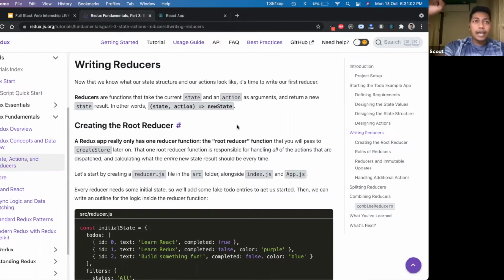A reducer has access to the root application state, and if you pass some action to the reducer, then you can change the values. If you consider a reducer as a table, in that table you have some values and you can update those values.